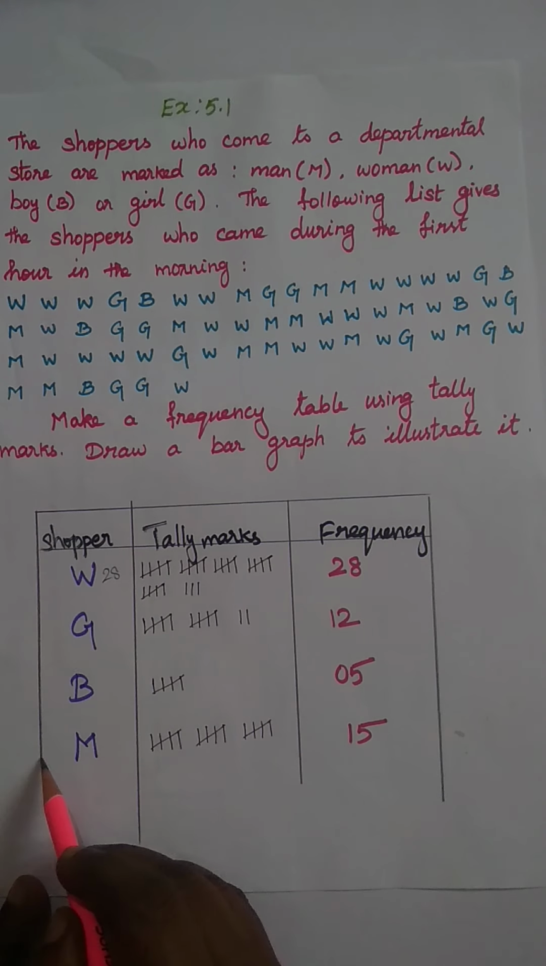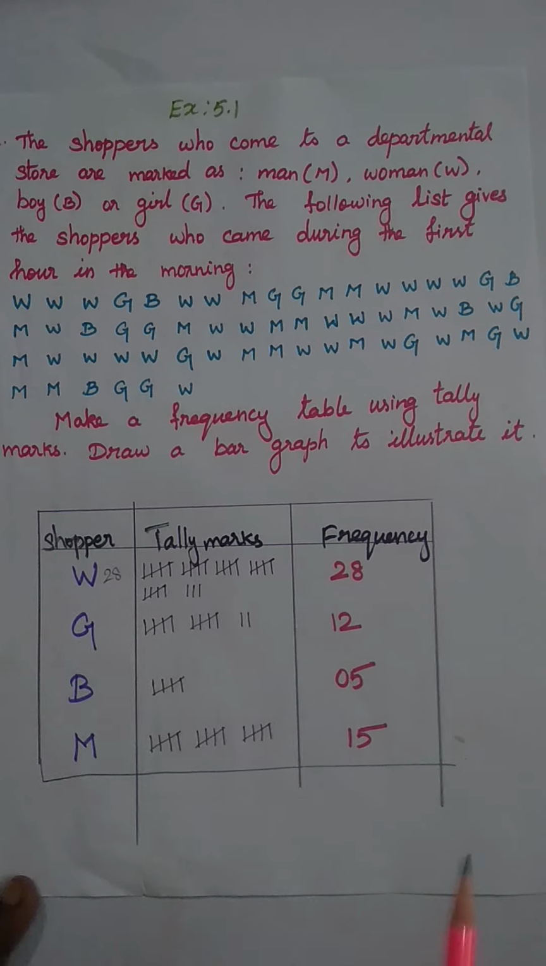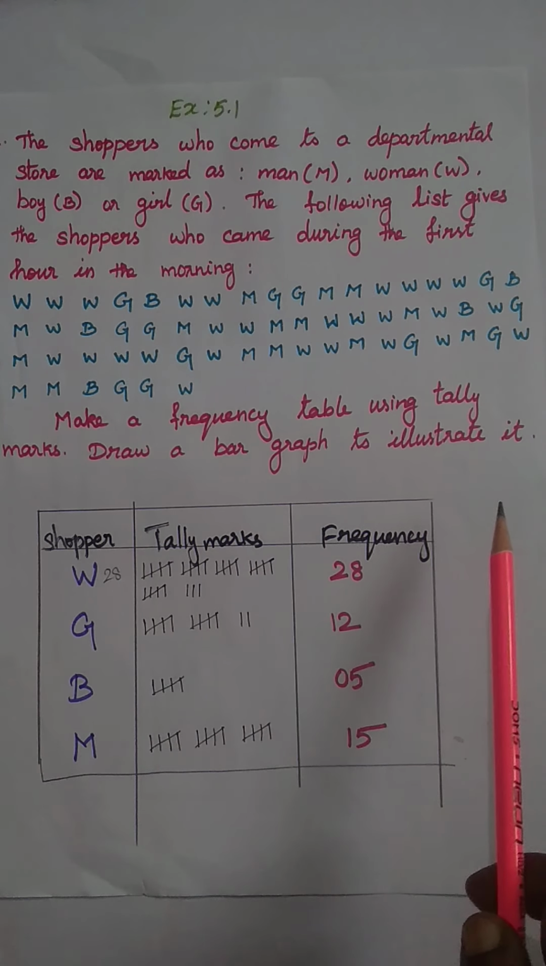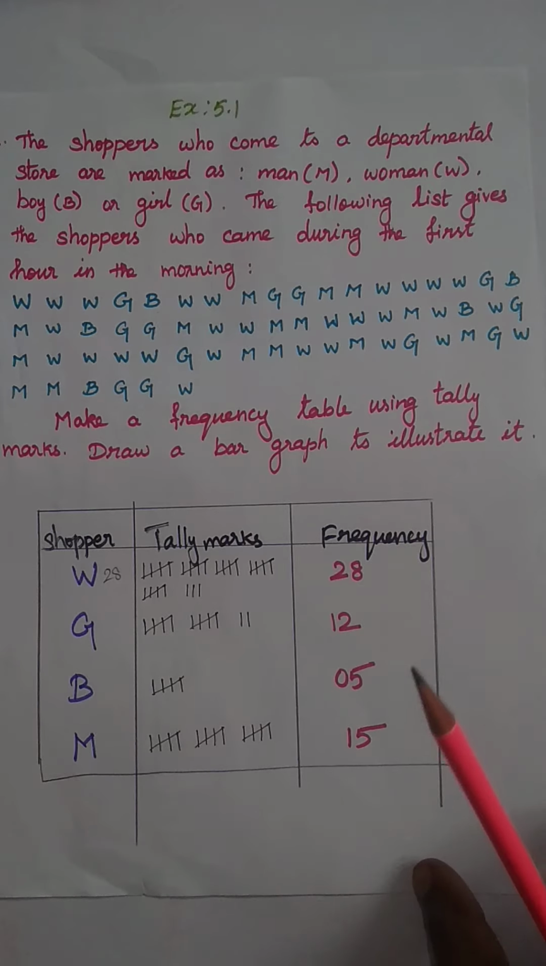That is the frequency table. The first one is to make a frequency table using tally marks. This is the tabular column. Next, the question is to draw a bar graph to illustrate it. So we are going to draw a bar graph. You all know about bar graphs. In 7th standard itself you learned that.